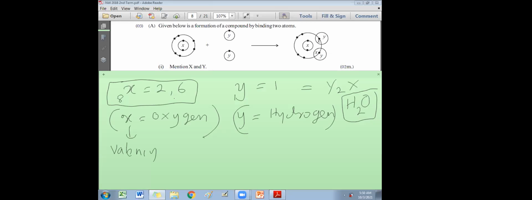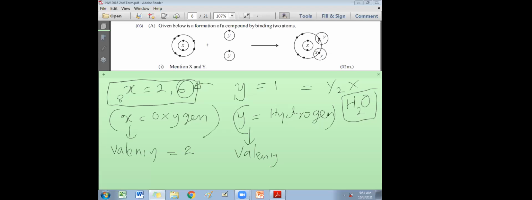Out of the 6 valence electrons in X, 2 electrons are shared. You can see out of 6 electrons, only 2 electrons get shared with Y. Look at the last diagram, the dot and cross. Only 2 electrons are shared. The number of electrons shared by X will be 2. That's why the valency of X will be 2. What is the valency of Y? Y valency is equal to